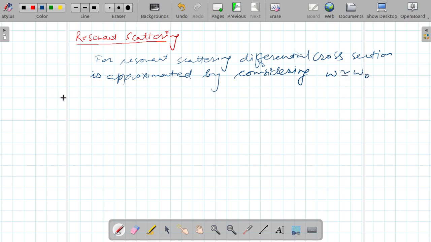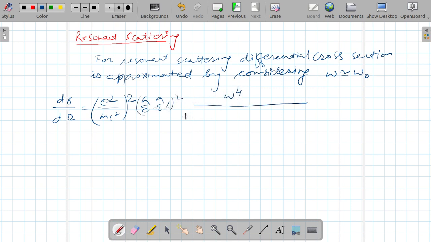For this, again consider equation number 1, and the equation number 1 is this. So this is our equation. First of all, let us try to simplify this part, and then we will simplify the other part. So we will split it into two parts, one part is this and another part is this.